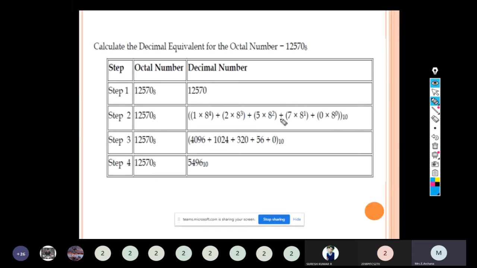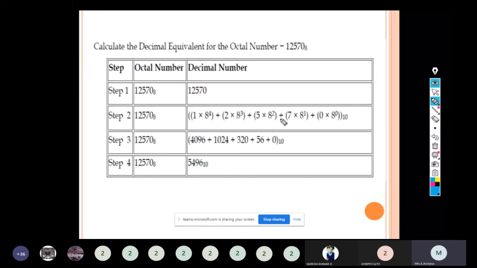Anything power 0 will be 1, but when multiplied with 0, the answer will be 0. So 8 power 4 will be 4096 plus 8 power 3 into 2 will be 1024. 8 8s are 64 into 5 will be 320. 7 8s are 56 plus 0. When we sum all the things, we will get the answer 5496 to the base 10.